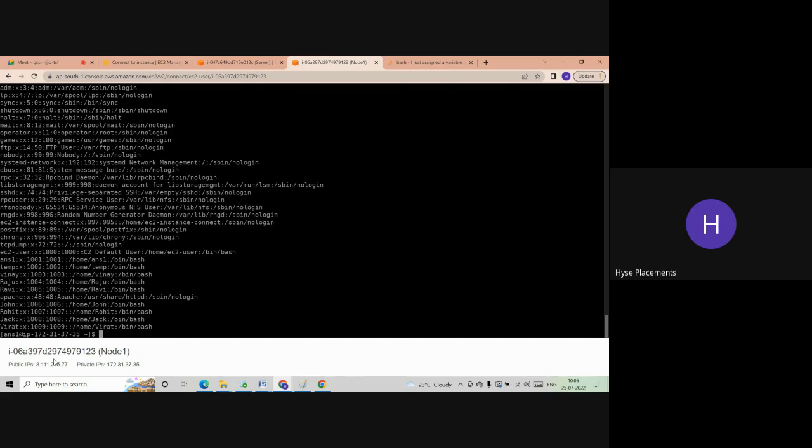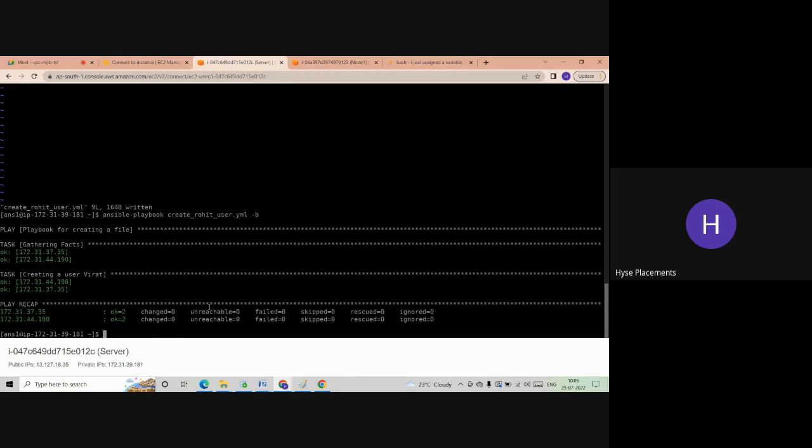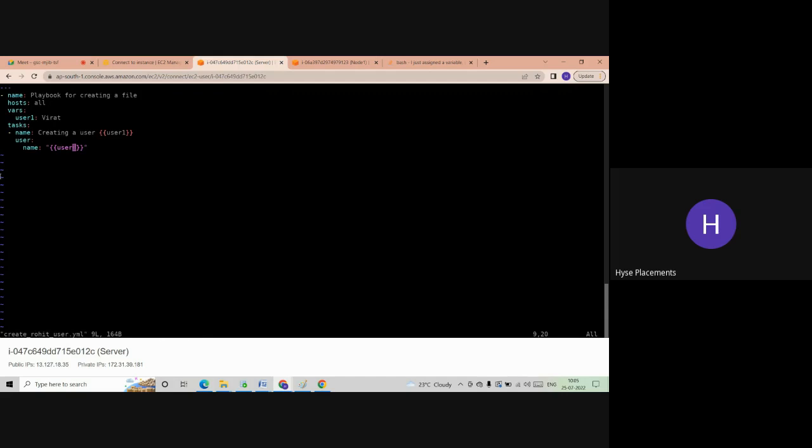So now here we are using the variable. Instead of variables, you can use files also. Okay, so let me open this. Let me modify the script to take the input from user. As of now, where we are getting the input, guys? This user one input, where we are getting, here only we decided user one colon Virat. From here only we are taking the value.